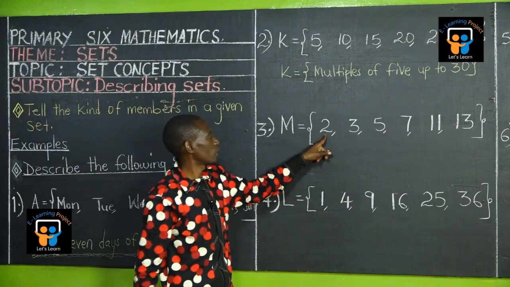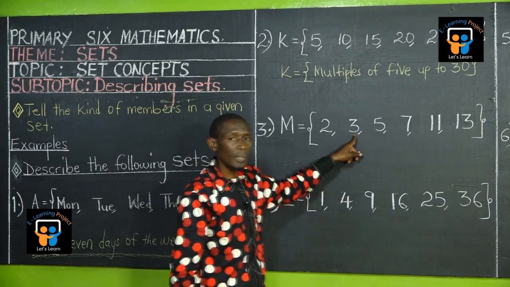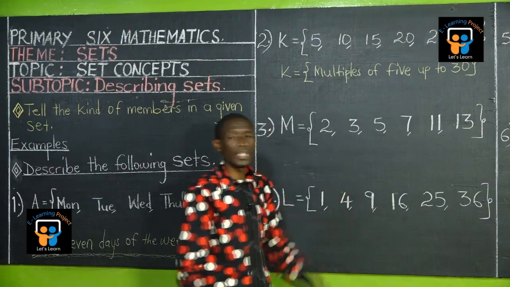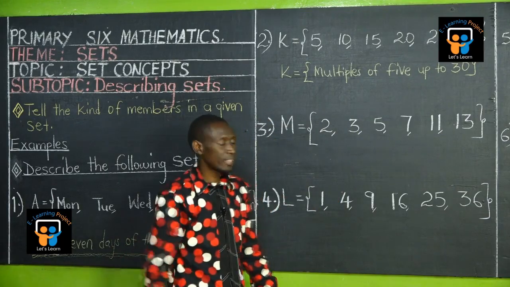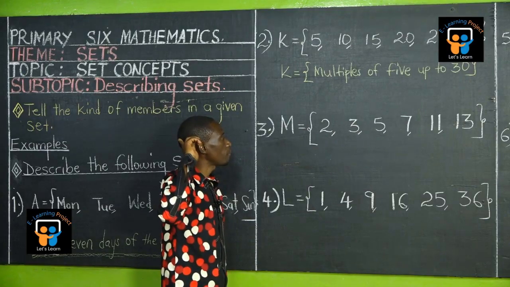No number you can square to get a 2. They are not square numbers. Which number can you square to get a 3? No number you can square to get 3. They are not square numbers. Now, which kind of numbers are those ones? Try any other type of number. Let's see whether they are prime.